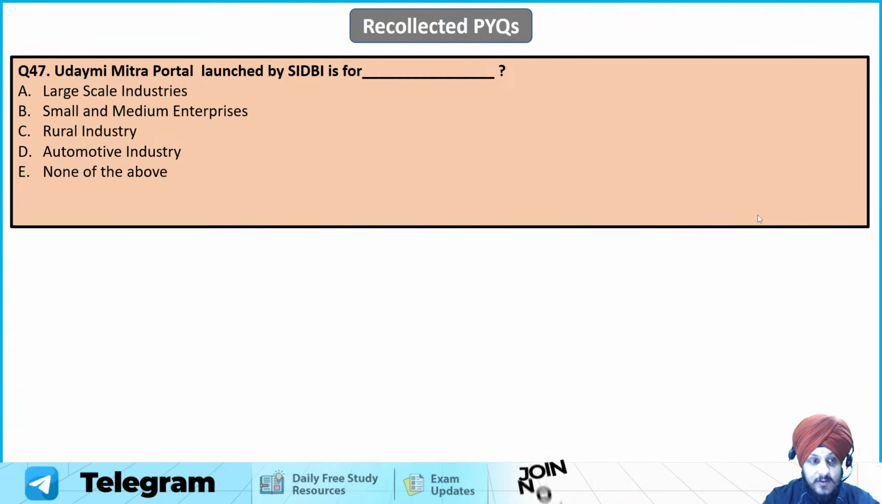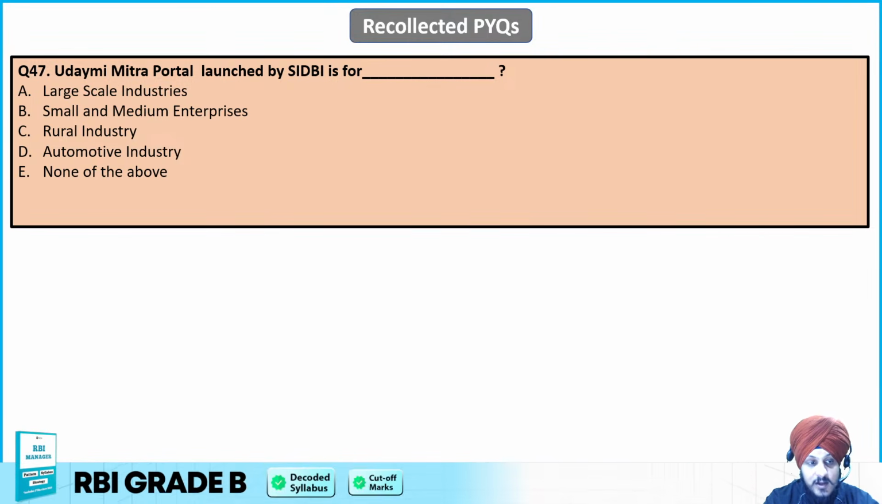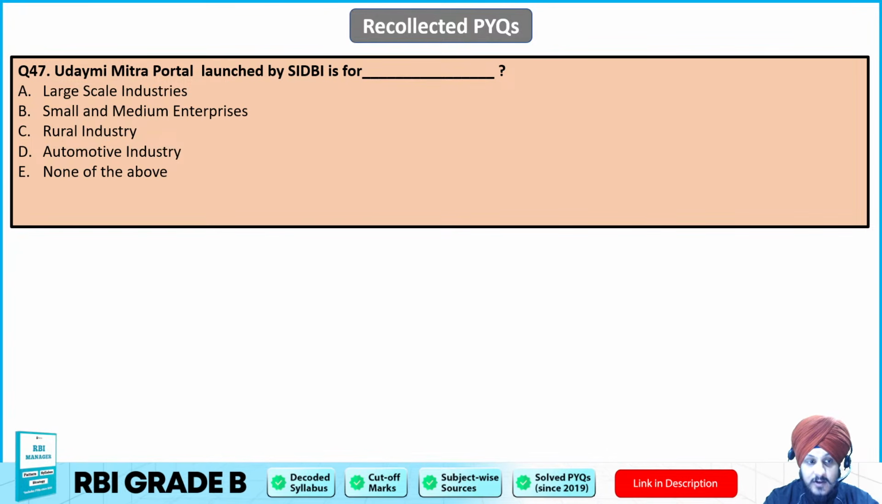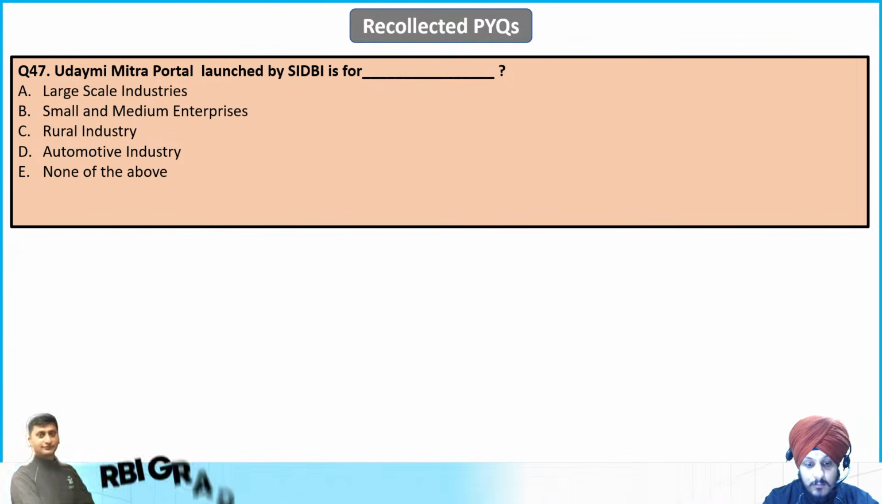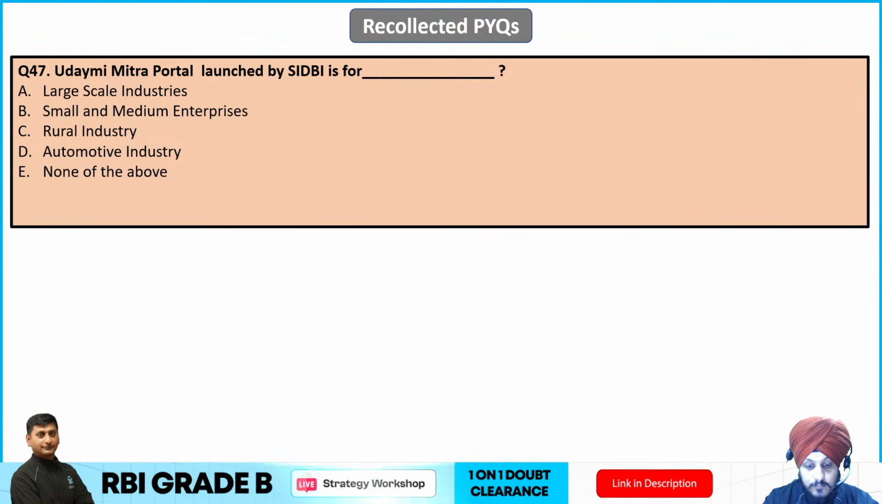Now question number 47. Udyami Mitra portal launched by SIDBI is for what? Large scale industries, small and medium industries, rural industry, automotive industry, or none of the above. Yes, please mark your answers.